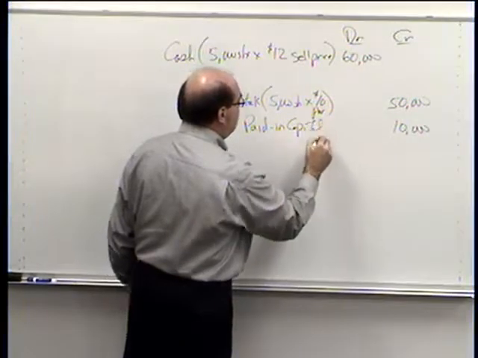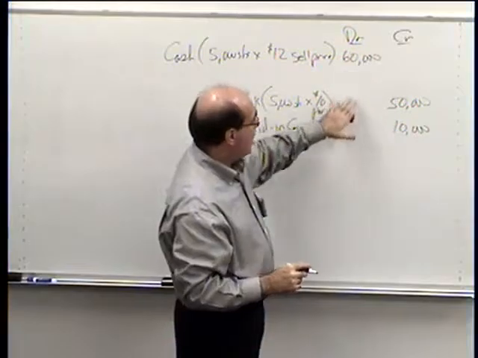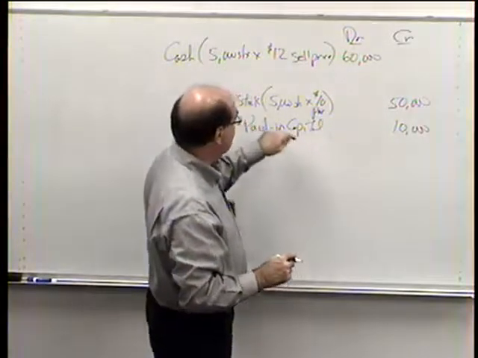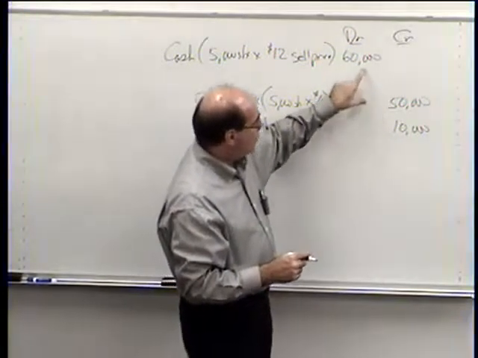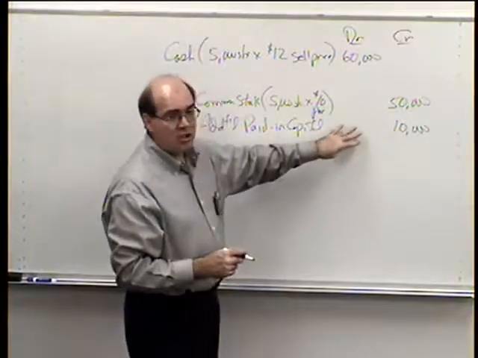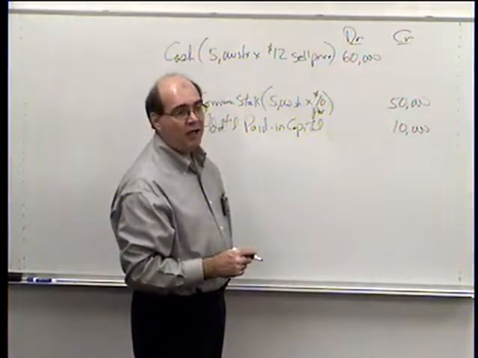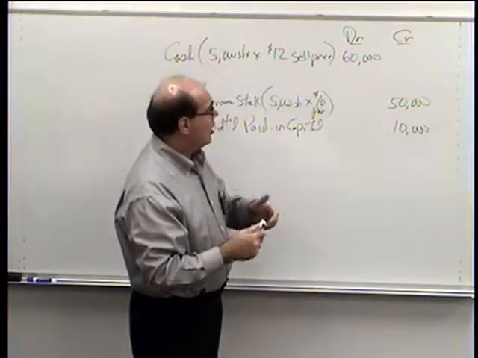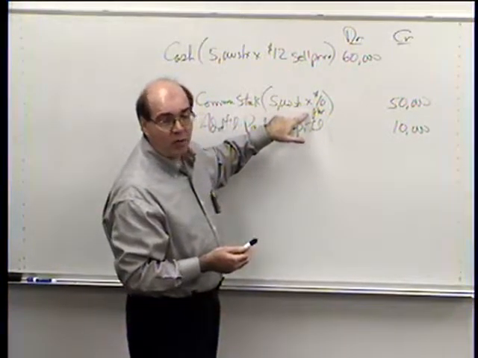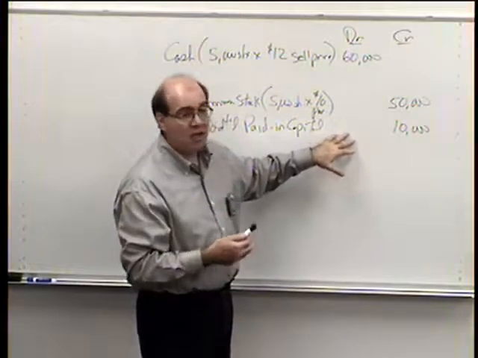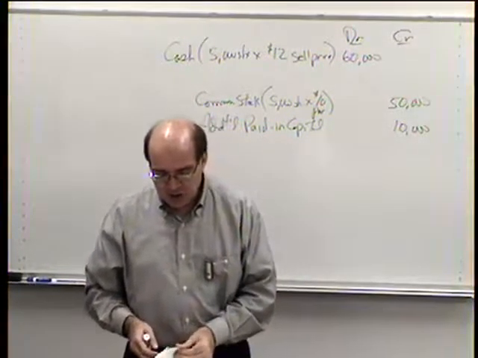So this amount here is always going to be like a plug. We find first how much cash we got, and then we take into account our legal capital, which will always be the number of shares that were issued times the par value, and then the difference between those is going to be what goes into our additional paid-in capital. Hopefully this number will be bigger because we'll sell our stock for a lot more than our par value. Especially as our stock gets older and more valuable and the company grows, this price will go up, the par value will probably stay the same, so this amount down here every time we issue new shares will grow. So that's how we account for issuing the stock.